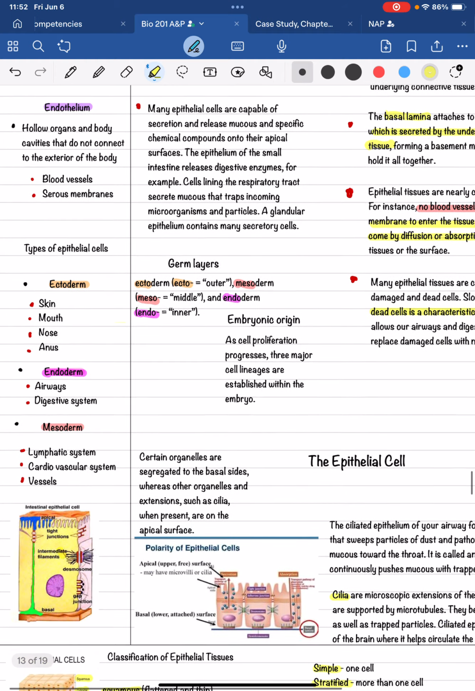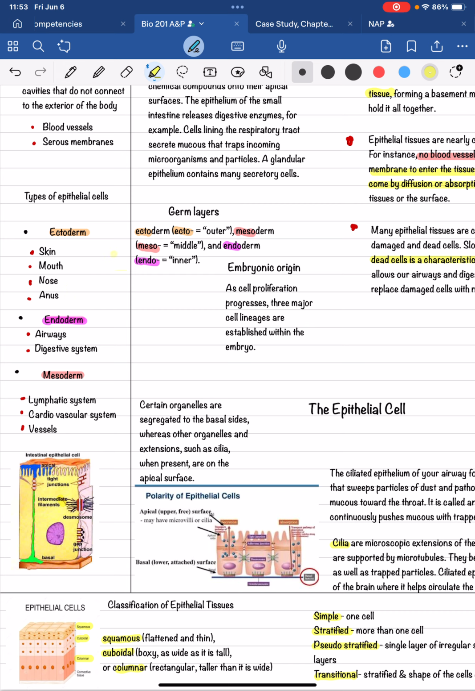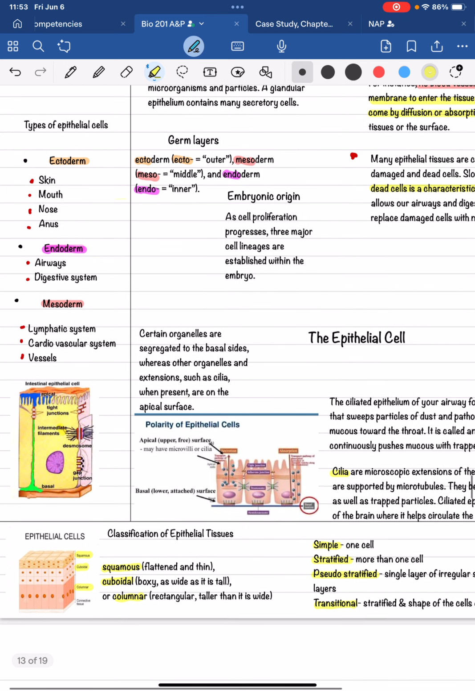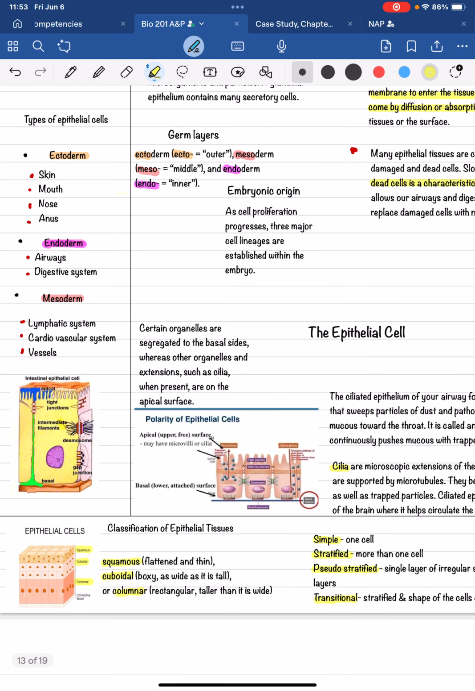The types of epithelial cells come from the embryonic origin of the totipotent cells, and these can be ectoderm, mesoderm, and endoderm. The ectoderm: your skin, mouth, nose, and anus. Ecto meaning outer. Endoderm meaning inner: your airways and digestive system. Mesoderm: your lymphatic system, cardiovascular system, and your vessels. Meso meaning middle.